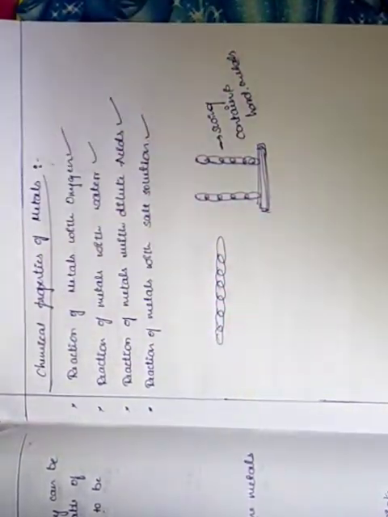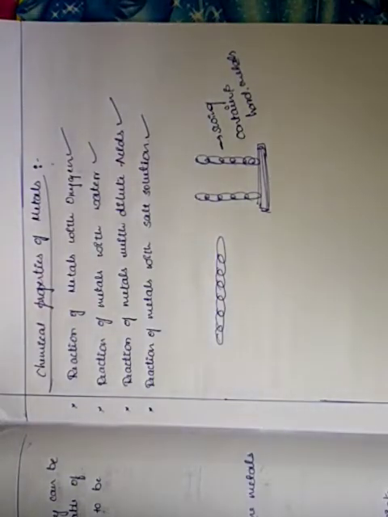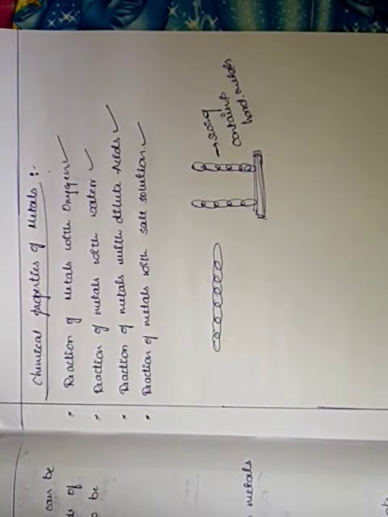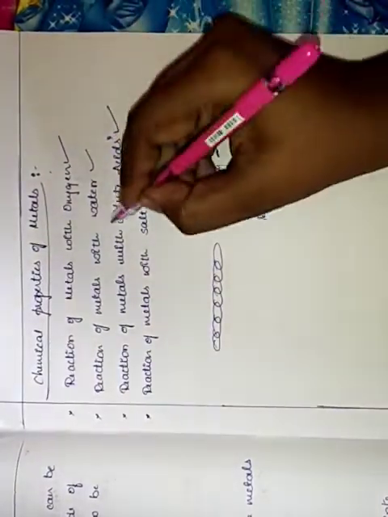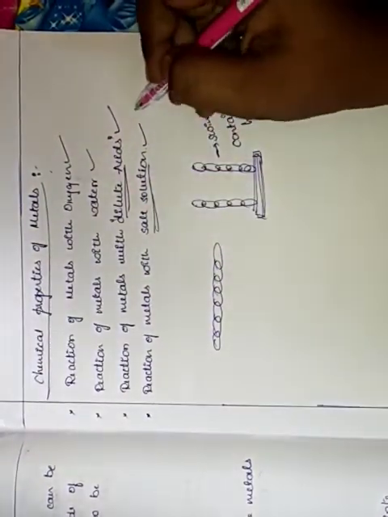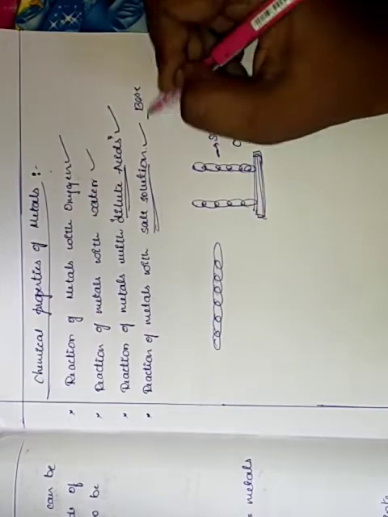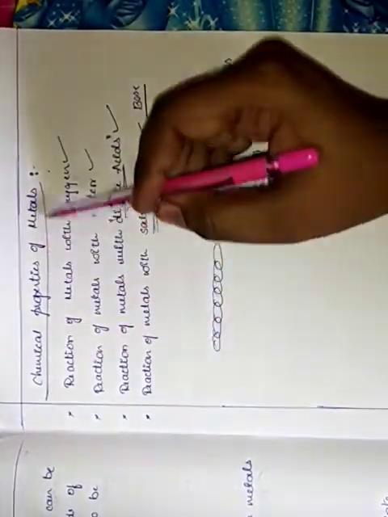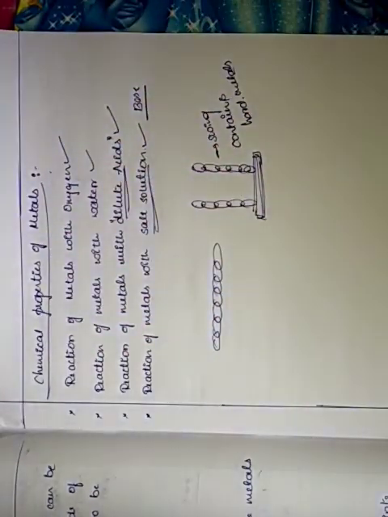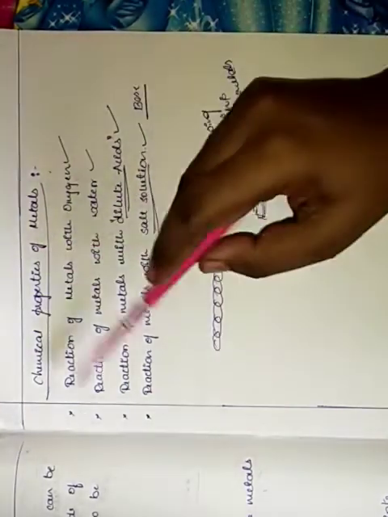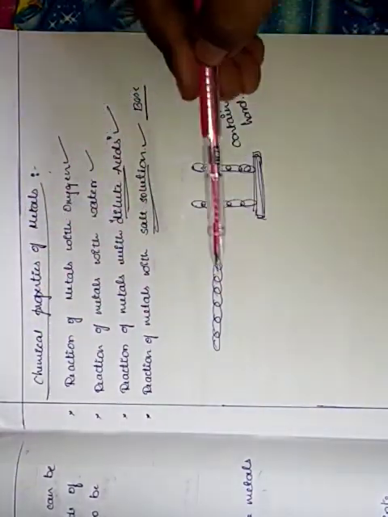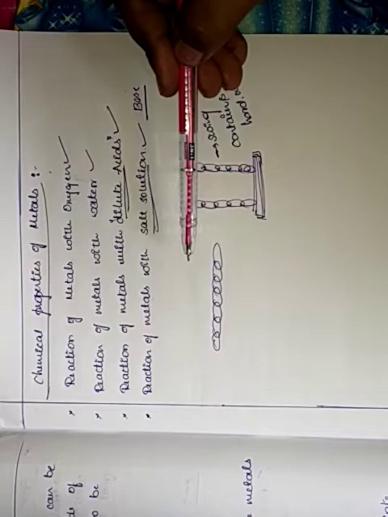We can take this as reaction with oxygen, water, acids, then bases. So dilute acids is nothing but acids, and salt solution means base. These are the chemical properties of metals that we are going to discuss, and we'll discuss them in the next part. Okay, thank you children.